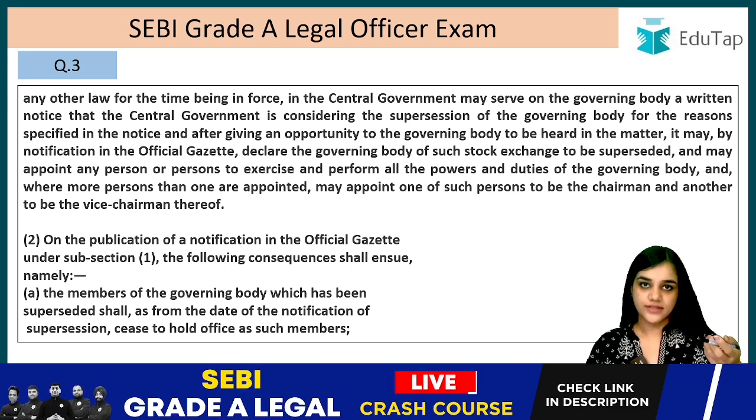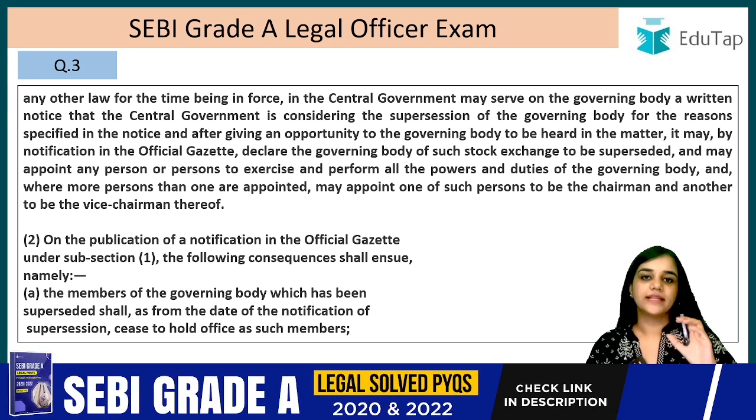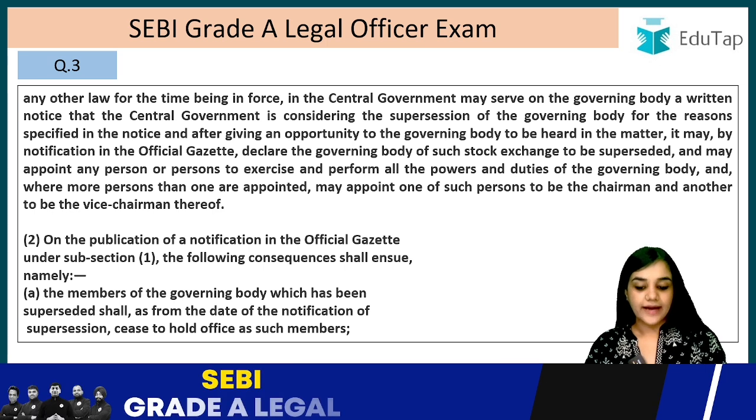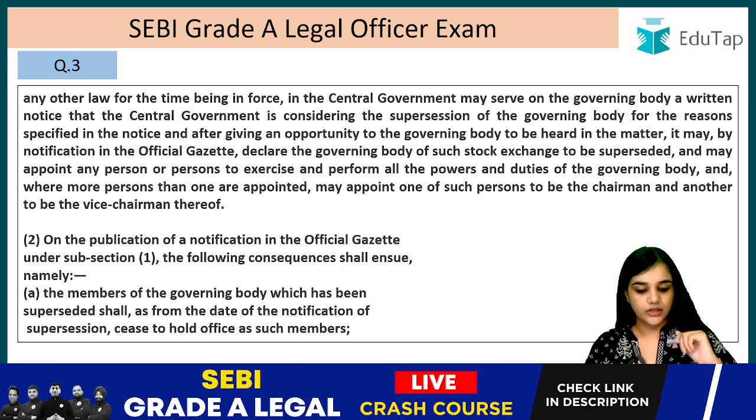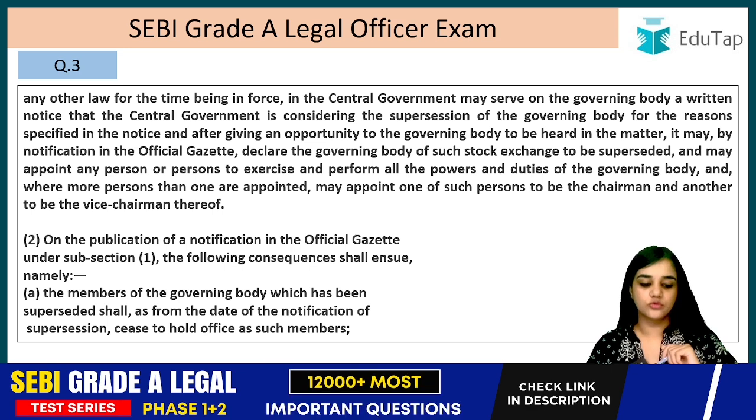So after the notice is sent, it will only be told that the central government is considering it, then the governing body will be given an opportunity of being heard, right? And after giving the governing body the opportunity to be heard in the matter, it may by notification in the official gazette declare the governing body of such stock exchange to be superseded.